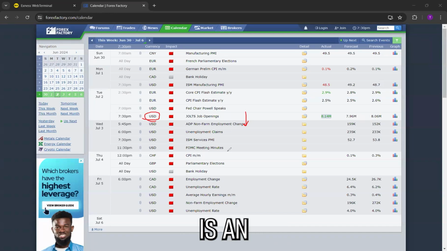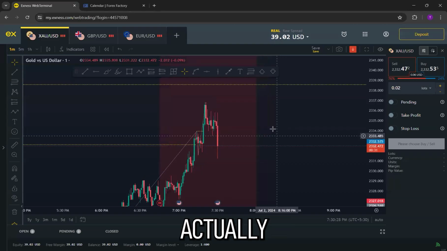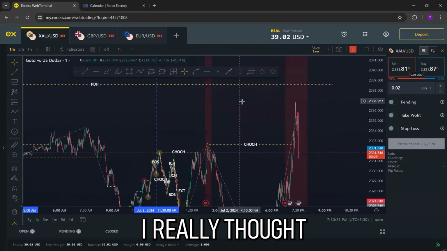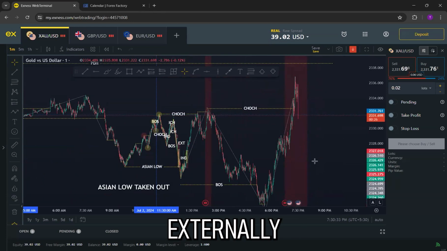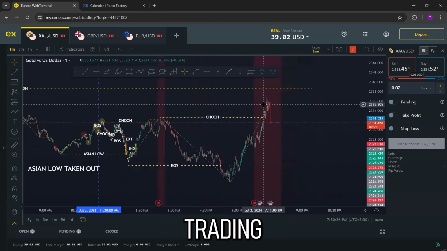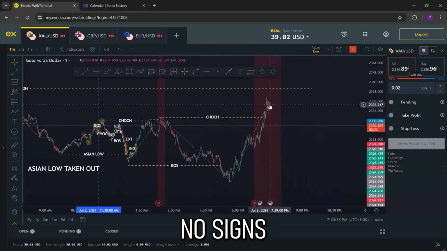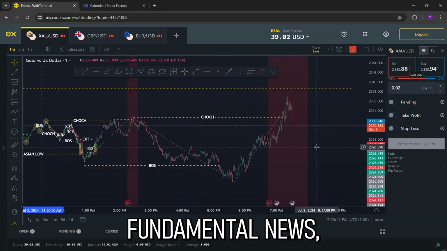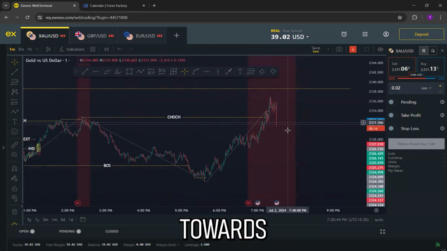So technically gold is an upside market. I was supposedly targeting this previous day high. I really thought that the market would try to take it out. And since externally and internally, you can see that the market has been making a series of higher highs and higher lows only, and there were no signs of reversal in the nature. It is because of the fundamental news only that the price went towards the downside.